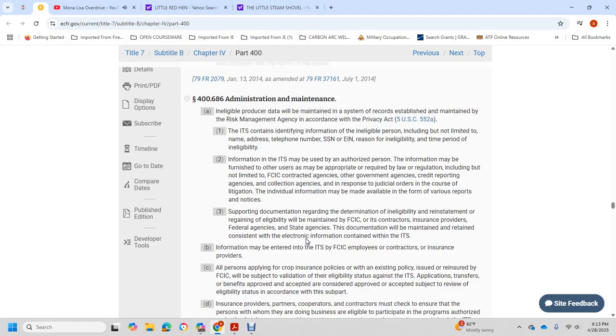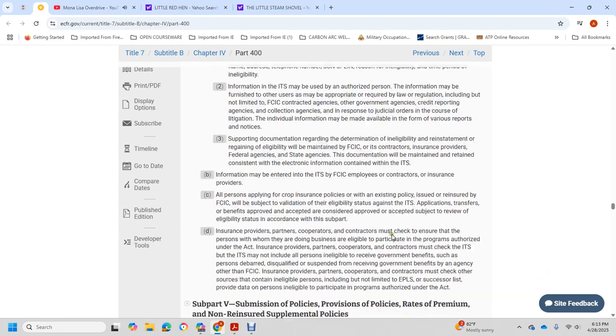may be different for the appropriate requirement for the law of the regulation include but not limited to the Federal Crop Insurance Corporation, contracted agency, other government agency, the credit report agency, collecting agency, the response to judicial orders of courts for the litigation, individual information made available from the various reports for the notice, supporting the documentation regarding the determination eligible to reinstatement that means eligibility maintained by the Federal Crop Insurance Corporation, contracting insurance with the provider for the federal agency, state agency for the documentation maintained with the pertaining with the consistent electronic information containing the ITS.